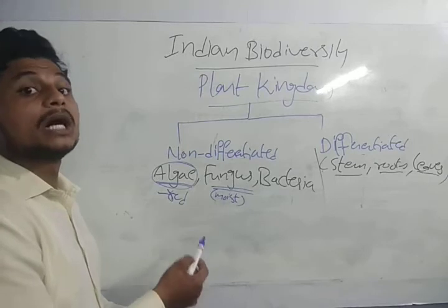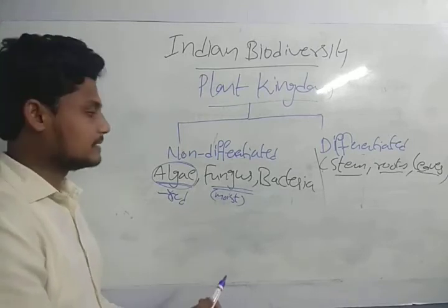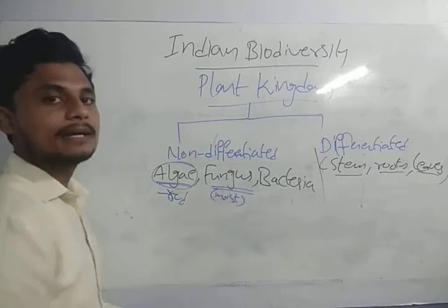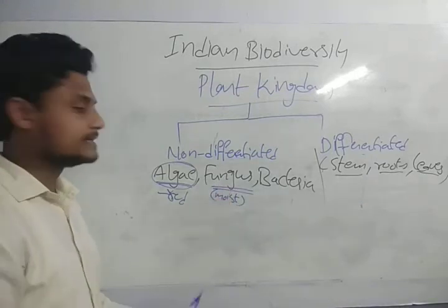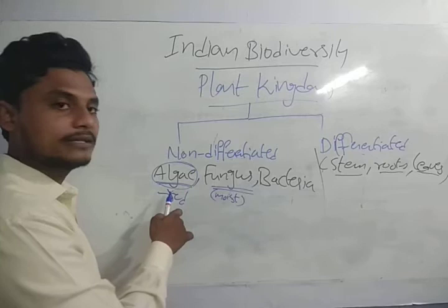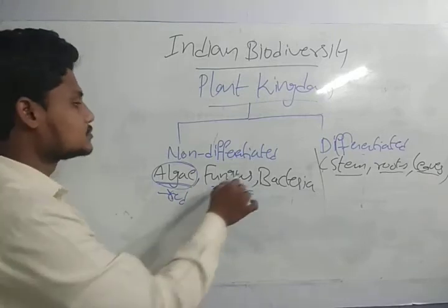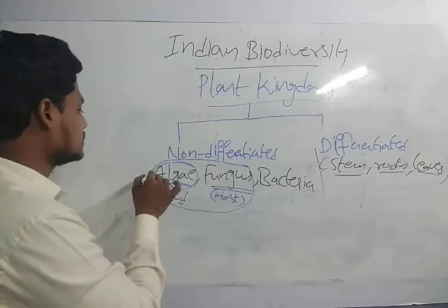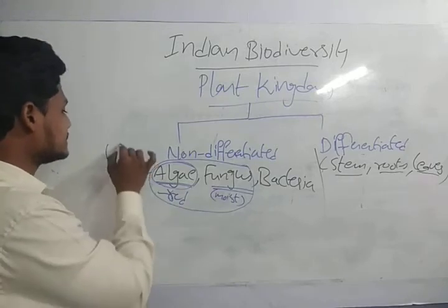Examples are mushrooms and molds. They depend upon the algae for food, so the fungus and algae have a symbiotic relationship. These two together we call lichens.